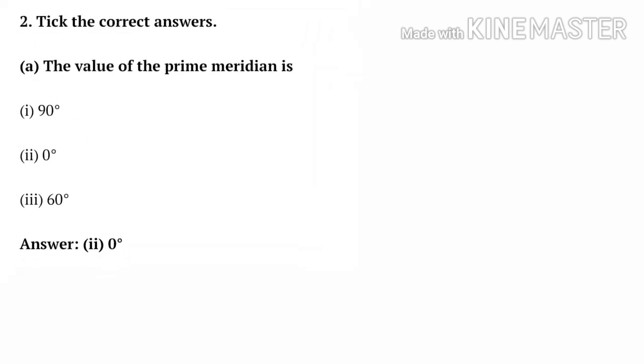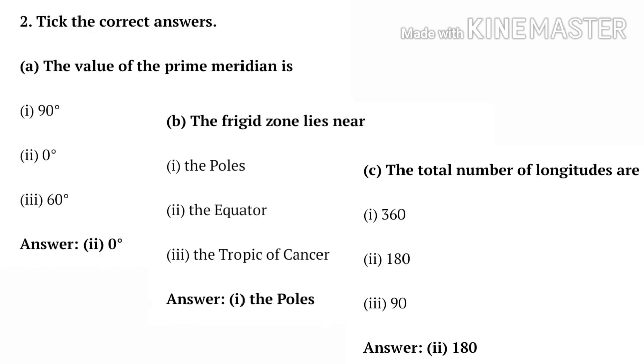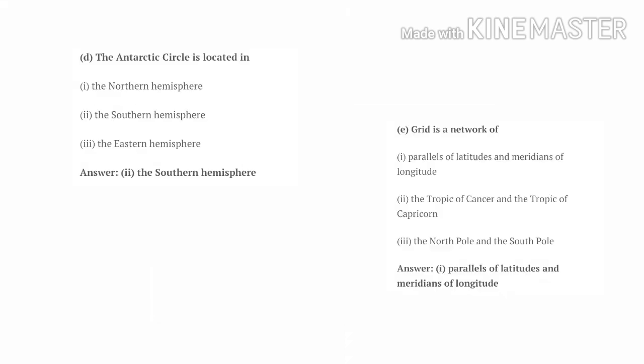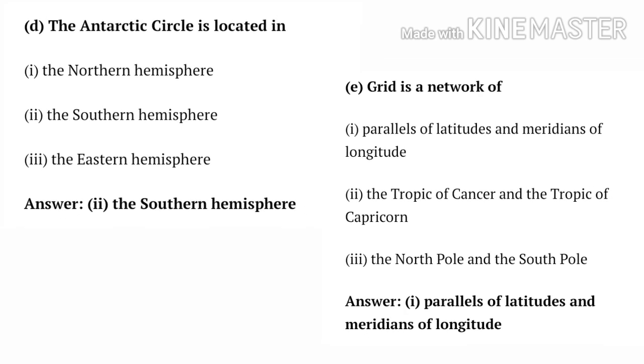Take the correct answer. A. The value of the prime meridian is 0 degree. B. The frigid zone lies near the poles. C. The total number of longitudes are 180 degree. D. The Antarctic Circle is located in the southern hemisphere. E. Grid is a network of parallels of latitude and meridians of longitude.